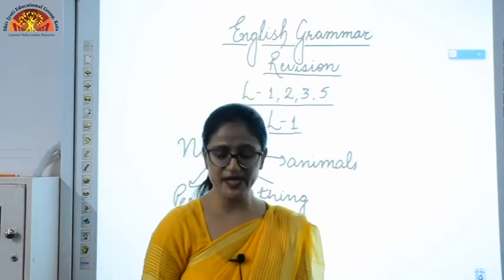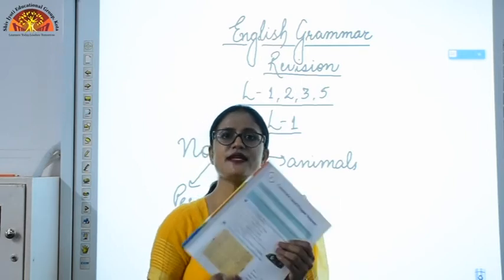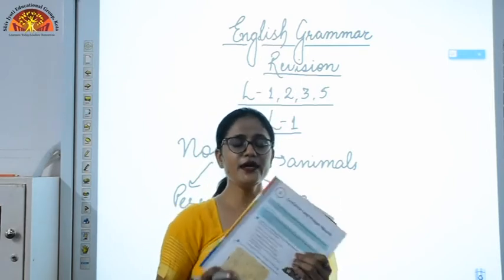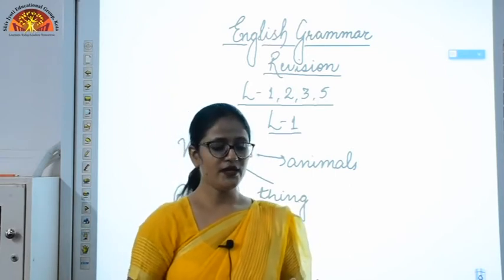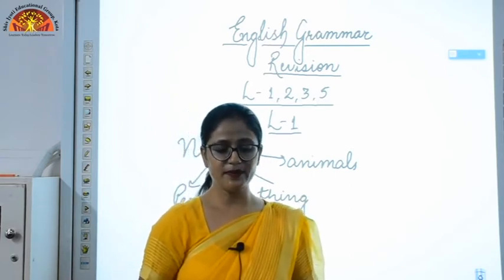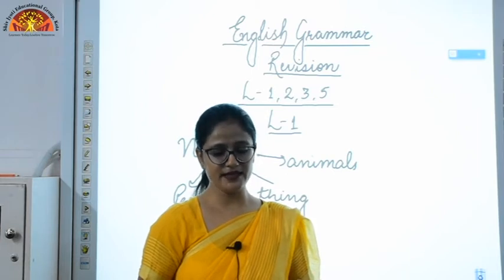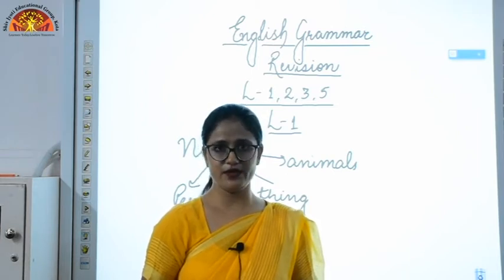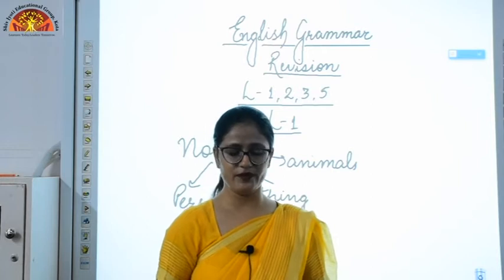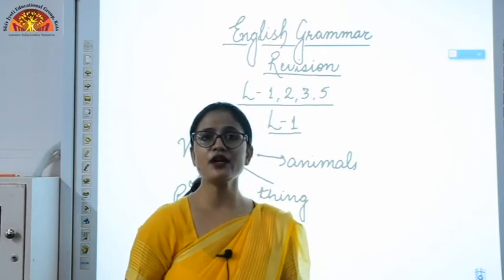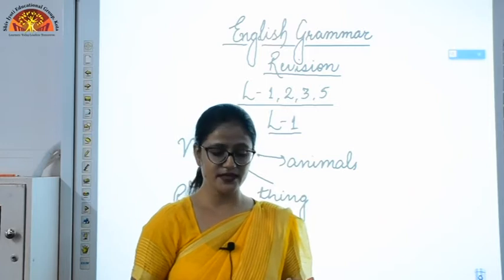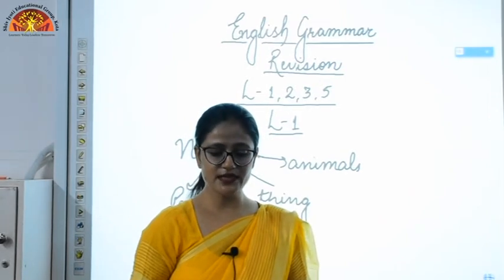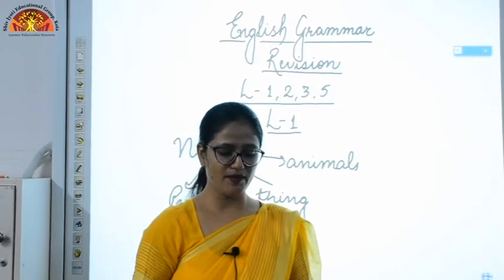Open page number 1, chapter number 1. You can see it's there in your book. Now I'll read the definition for you all. First of all, nouns are the words that name people, animals, places and things. They are also called naming words. Now let's see what common nouns are. Common names of people, places, animals or things of the same kind are called common nouns.